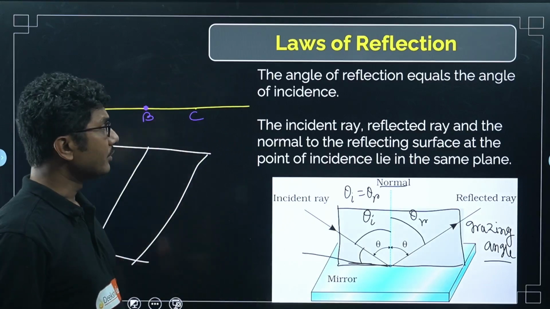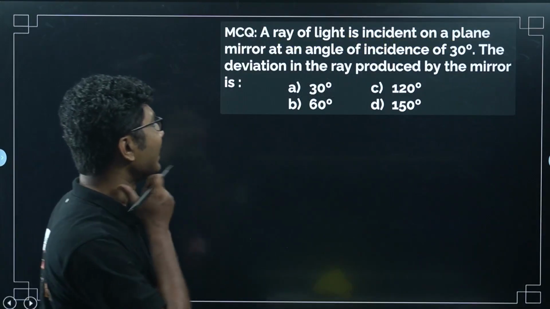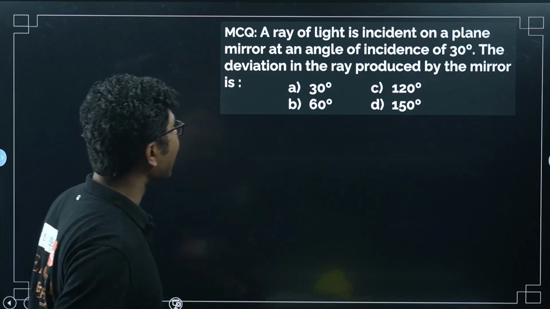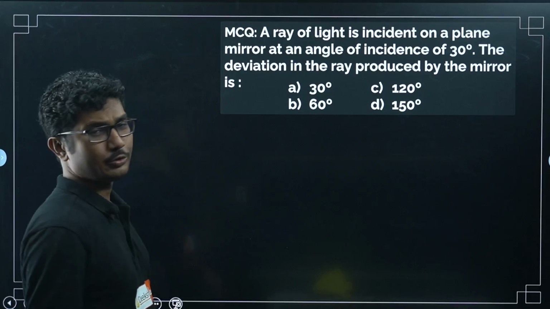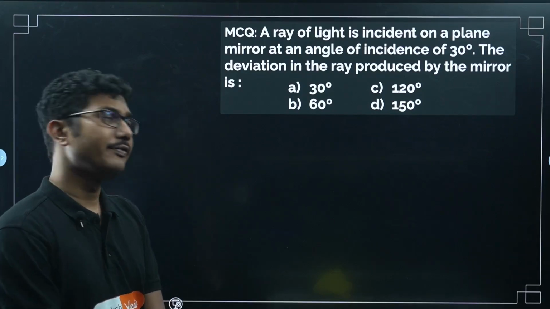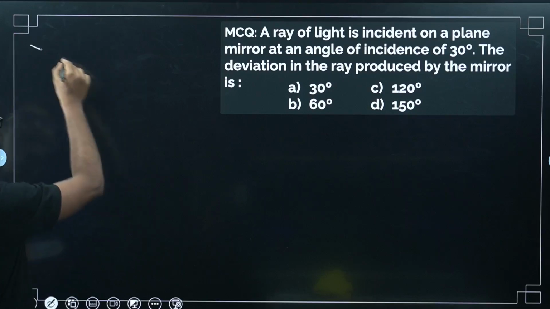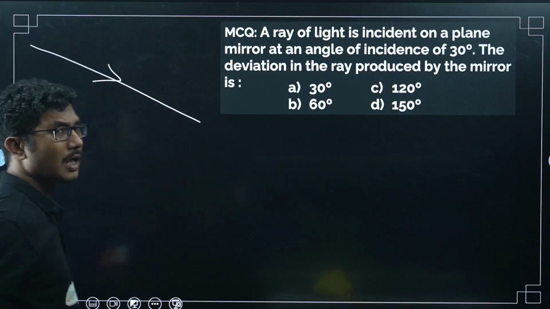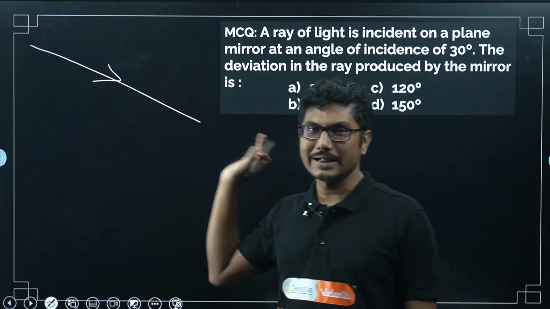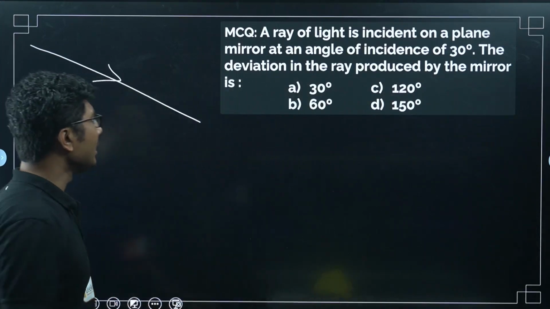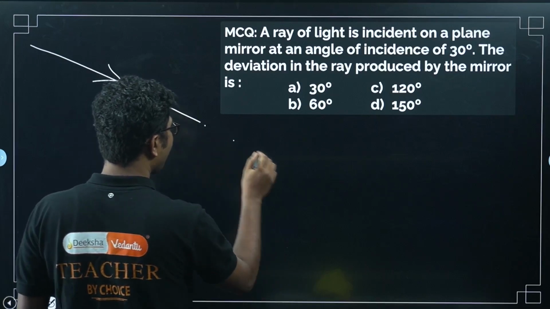So let's look into a simple problem. A ray of light is incident on a plane mirror at an angle of incidence of 30 degrees. Find the deviation in the ray produced by the mirror. What is the meaning of deviation? Let us understand that. Suppose I have a ray passing like this. If nothing happens to this ray, if there is nothing in its path, it will continue to move along this line.